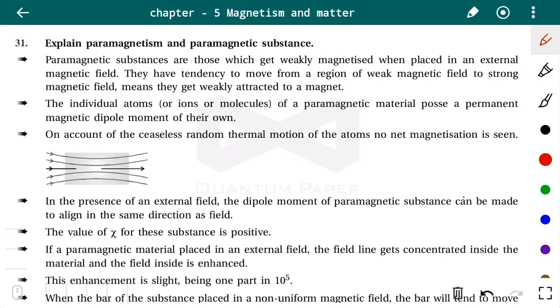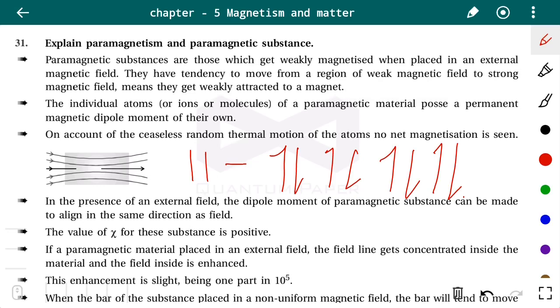But this is not the case for a paramagnetic substance. Let us take the example of sodium. Its atomic number is 11. Its electronic configuration is 1s2, 2s2, 2p6, and 3s1. These pairs get cancelled out, but still we are having a dipole moment.